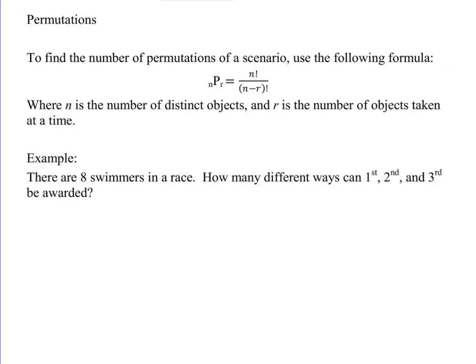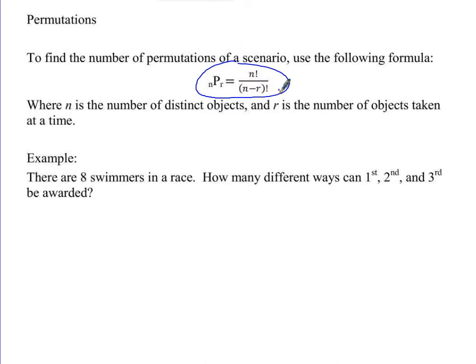The first of those 2 that we're going to deal with is the permutations case. To find the number of permutations of a scenario, use this formula right here. That needs to be memorized. Little n, capital P, little r. Those are both little and subscript. And then that equals, what does that say in the numerator? n factorial divided by, in parentheses, n minus r factorial.